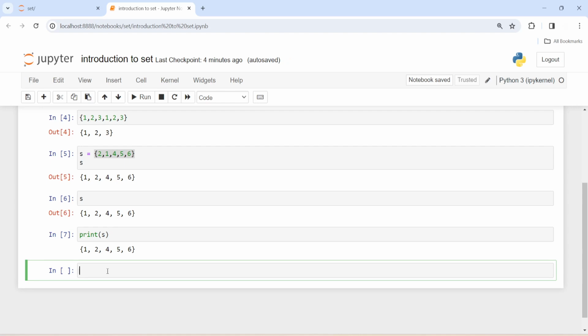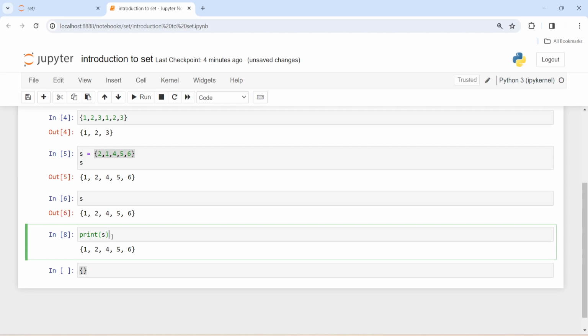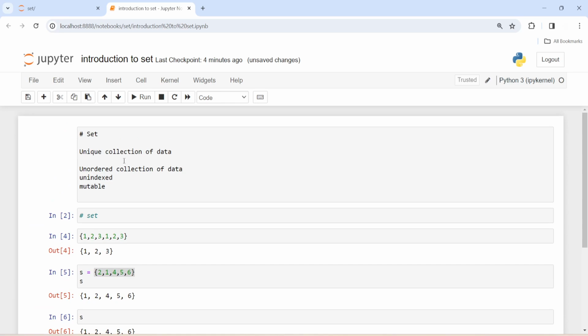It is unordered. It is not returning a different order right now, but it can return in any order. It can return 2 in first place, 4 in last place, and 5 and 6 in the middle. We can execute, but it is possible that it can return that, because it is an unordered collection of data. There is no order, so it is just picking the values and throwing them to you randomly. So this is the meaning of unordered collection of data.